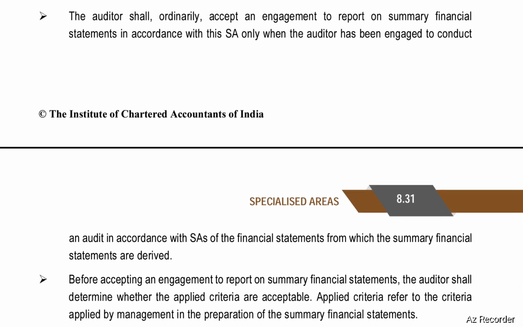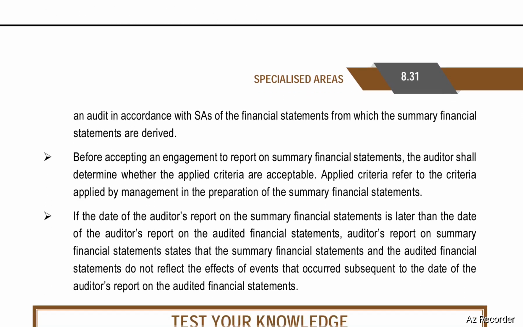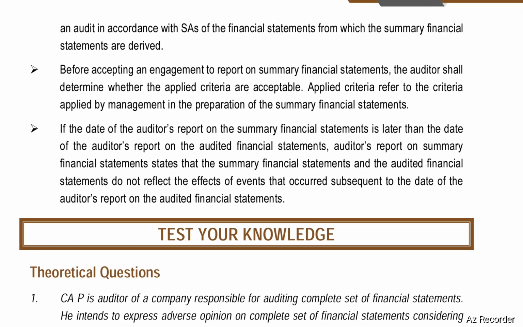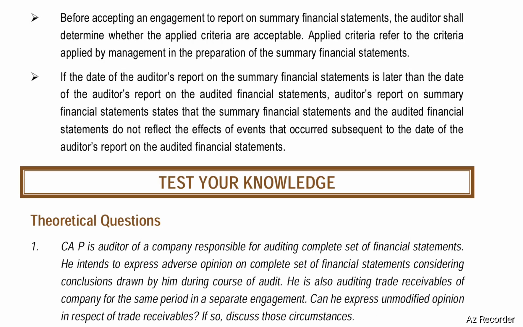The auditor shall ordinarily accept an engagement to report on summary financial statements in accordance with SAs only when the auditor has been engaged to conduct an audit in accordance with SAs of the financial statements from which the summary financial statements are derived. Before accepting an engagement to report on summary financial statements, the auditor shall determine whether the applied criteria are acceptable. Applied criteria refers to the criteria applied by the management in the preparation of the summary financial statements.